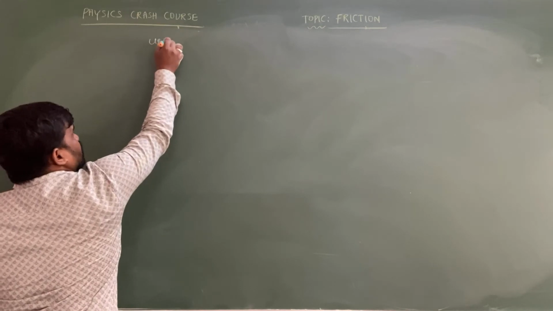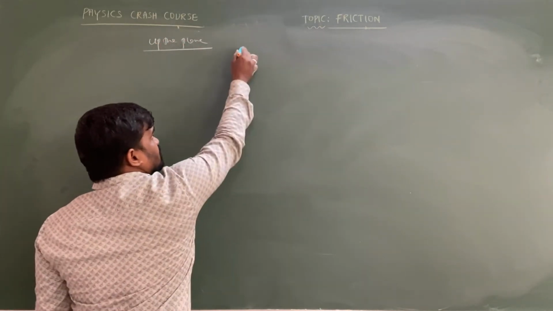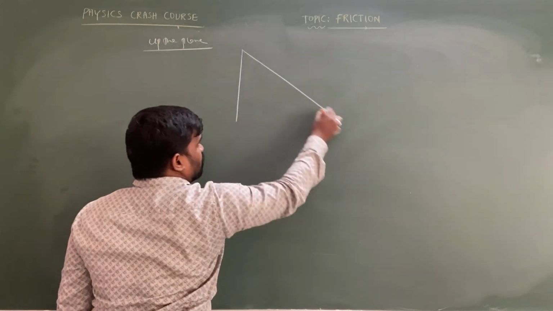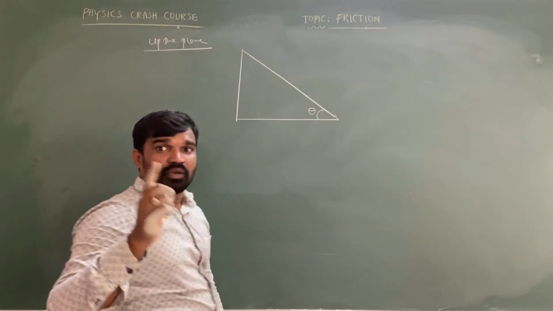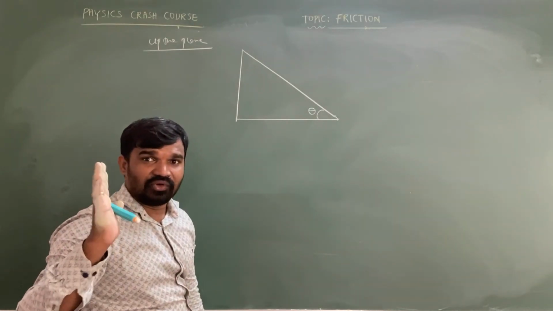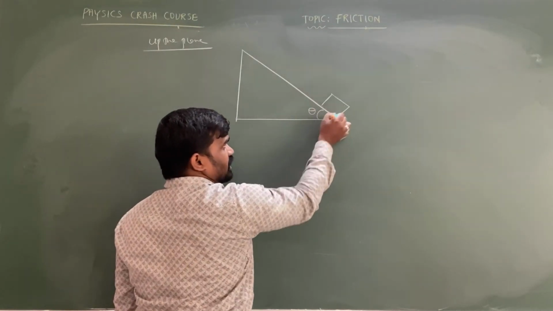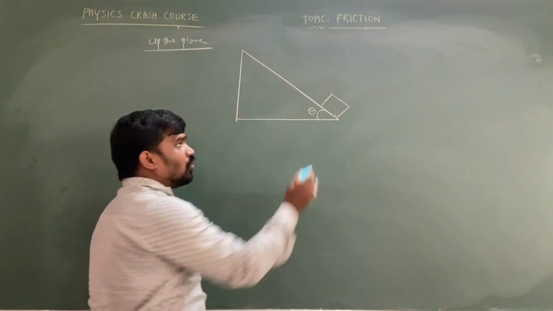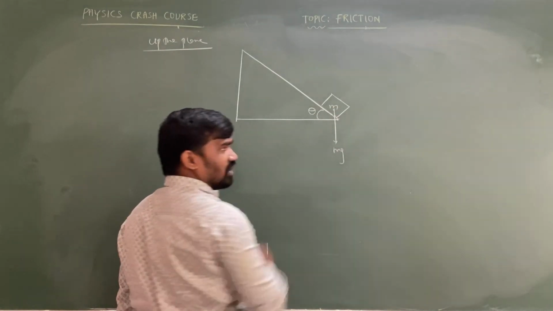Up the inclined plane. If the body is moving up the plane, let's consider an inclined plane whose angle of inclination is theta. My dear intelligent, focus here, this is very important. The object is placed at the bottom of the inclined plane. Its mass is m, and its weight is acting in the downward direction, mg.